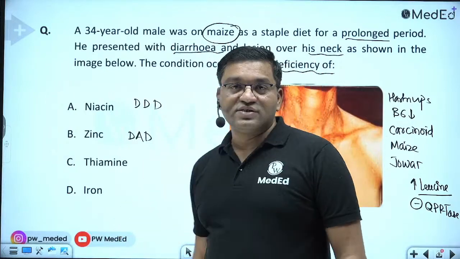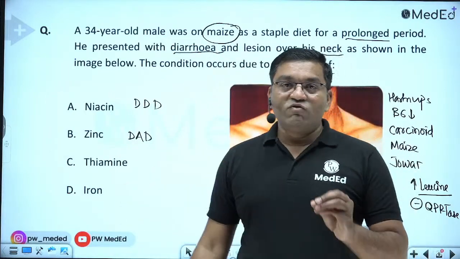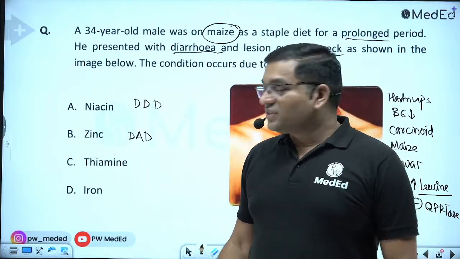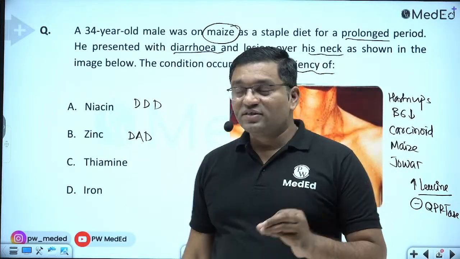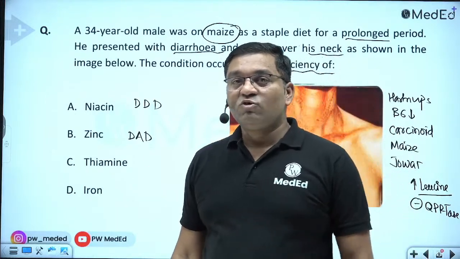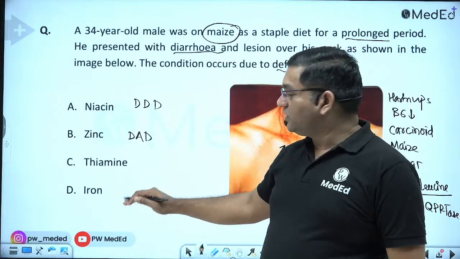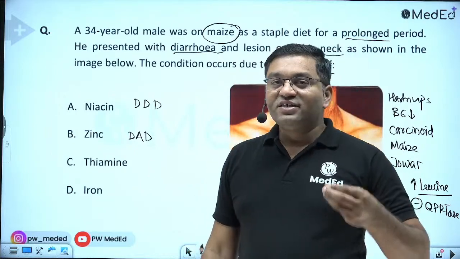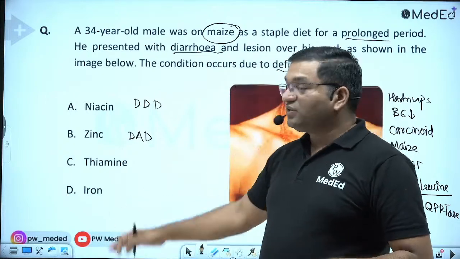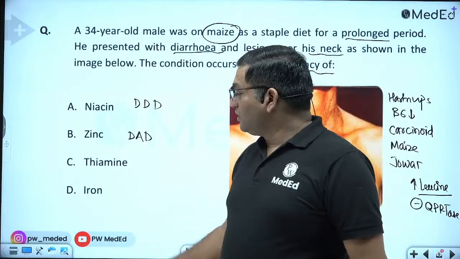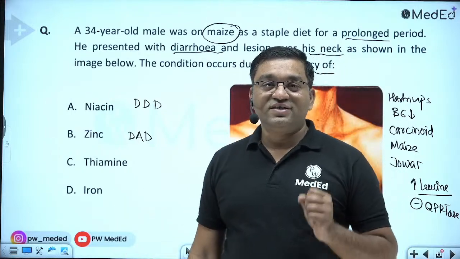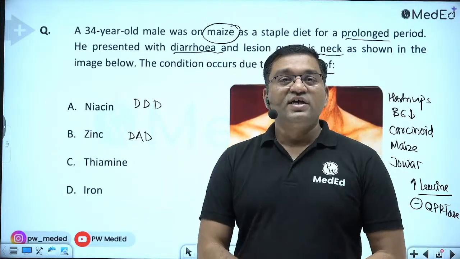Thiamine deficiency causes beriberi. There is neural involvement: peripheral neuritis and calf muscle tenderness. Also, it causes wet beriberi that involves the heart, and high output cardiac failure is there in thiamine deficiency. In iron deficiency anemia, there is decrease in scholastic performance and loss of interest in the surroundings. Also there is decreased MCV and MCH, microcytic hypochromic anemia, and increase in total iron binding capacity. These are the indicators of iron deficiency anemia.